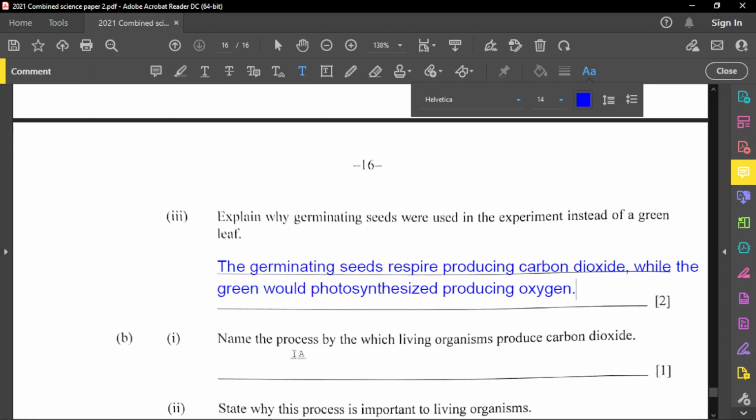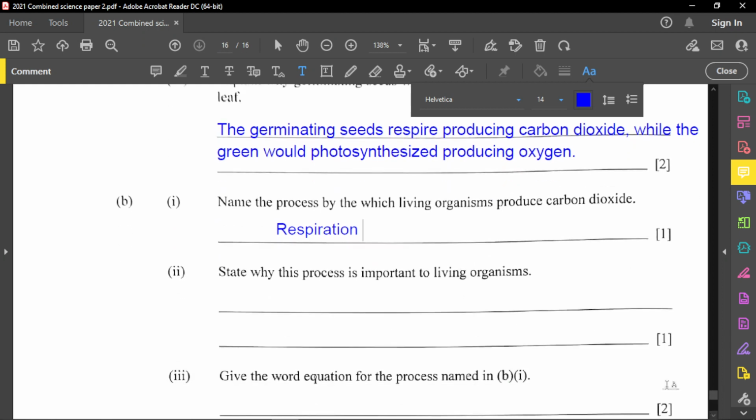Next, name the process by which living organisms produce carbon dioxide. This process is respiration. Living things respire and produce carbon dioxide by respiration, while photosynthesis produces oxygen. Then, state why this process is important in living organisms. It's simple: to provide the living organism with energy.